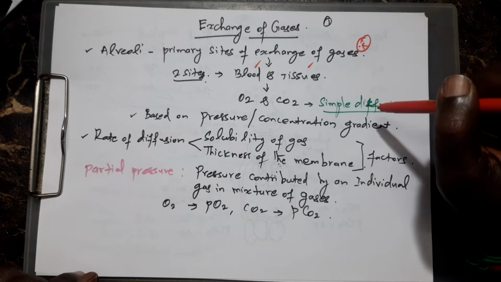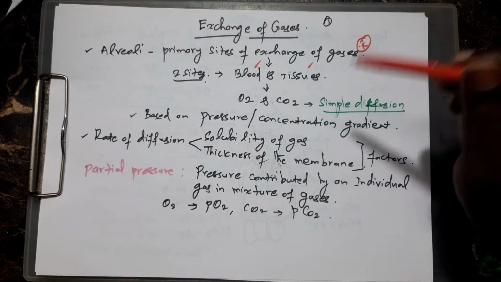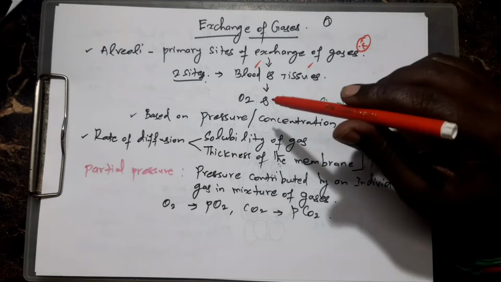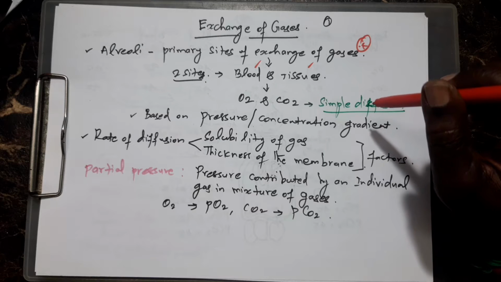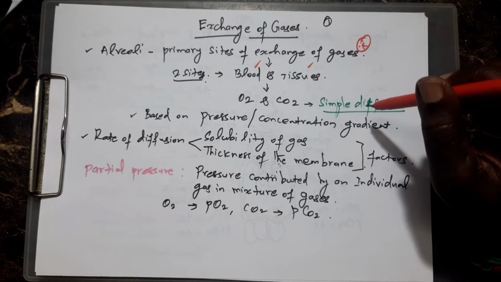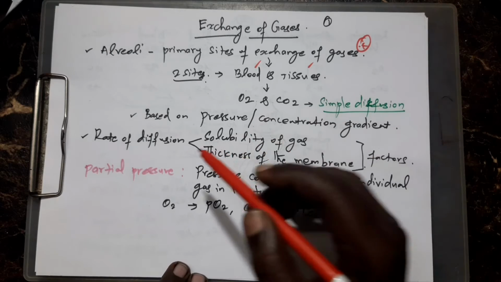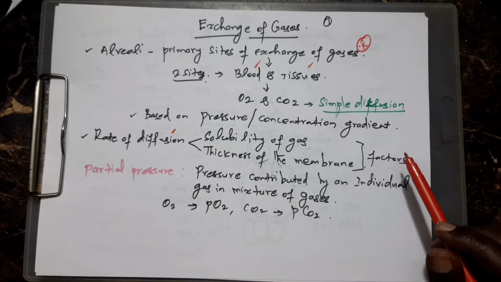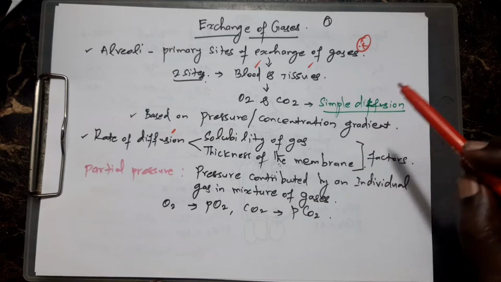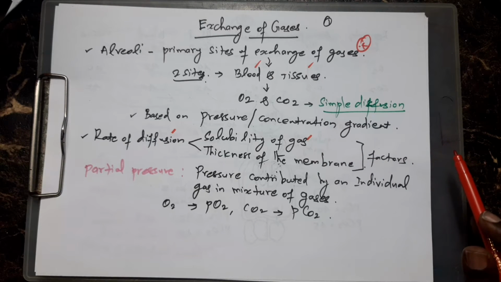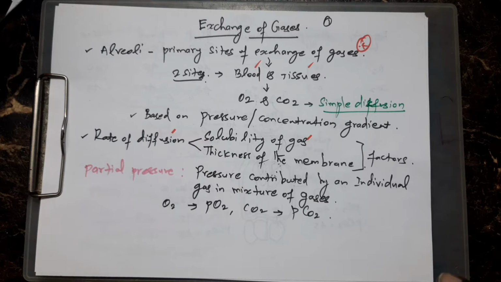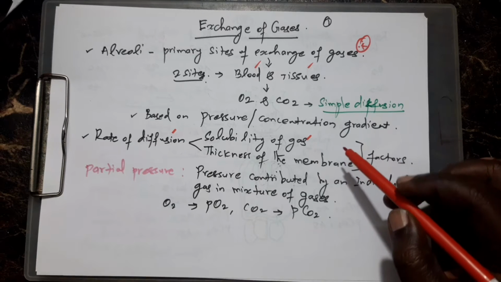Pressure and concentration gradient means the gradient between the body structure and the outer atmospheric pressure. Next, how much gas is exchanged between the blood and tissue is called the rate of diffusion. Rate of diffusion is controlled by two factors. One is the solubility of the gas. Some gases diffuse more, others have low diffusing capacity. The other is the thickness of the membrane where the gas exchange occurs. How thick that membrane is matters.